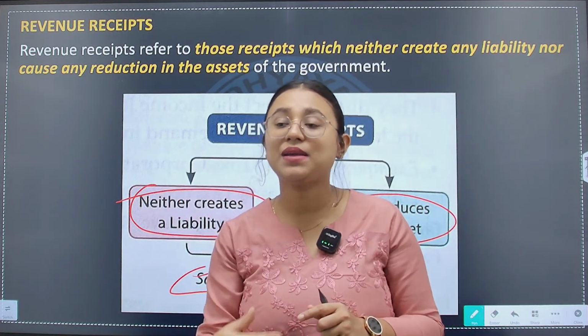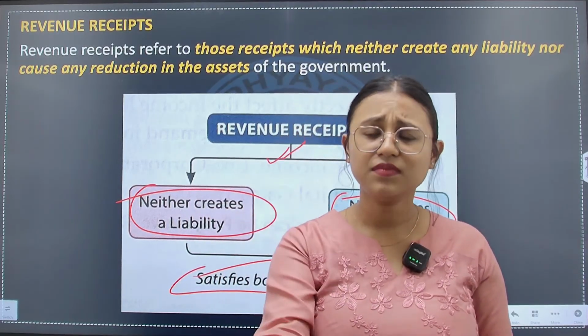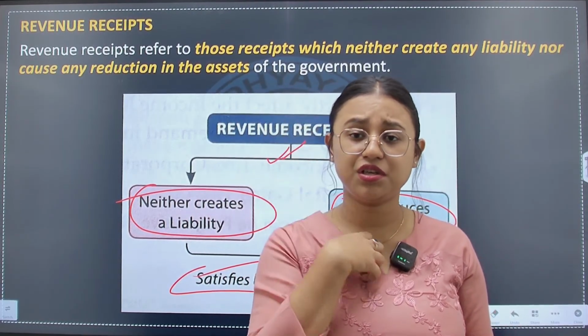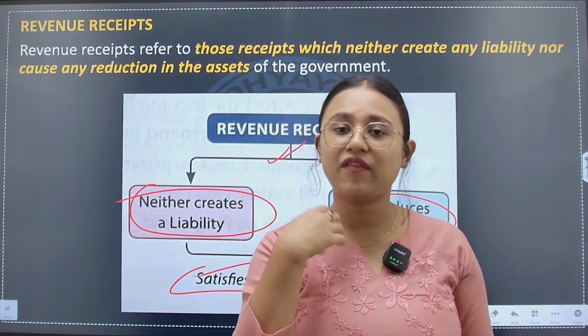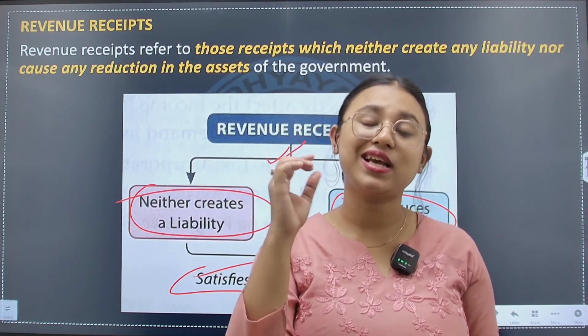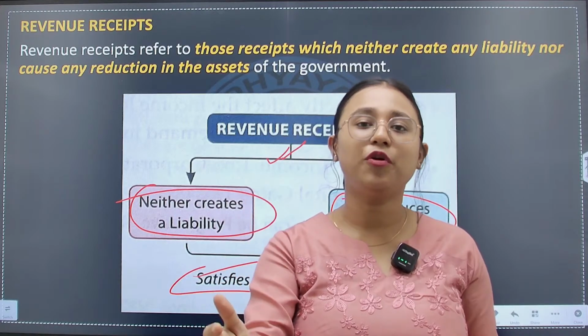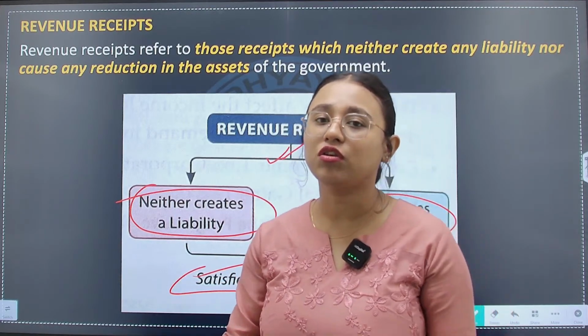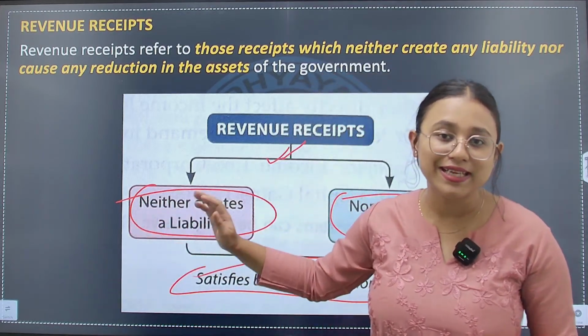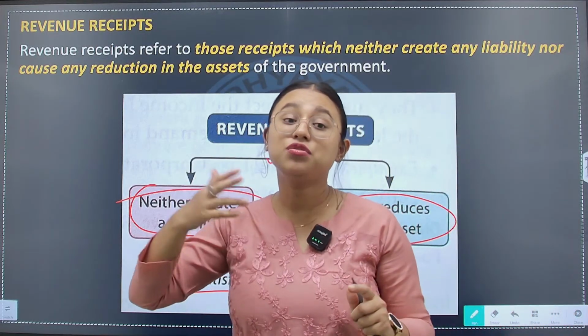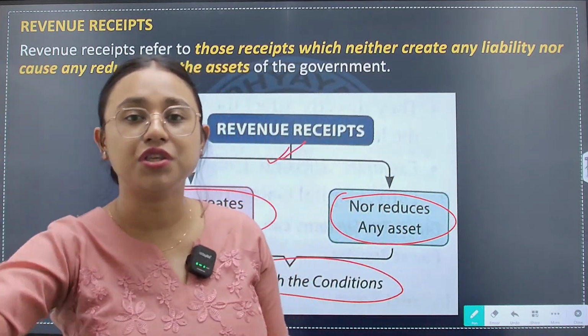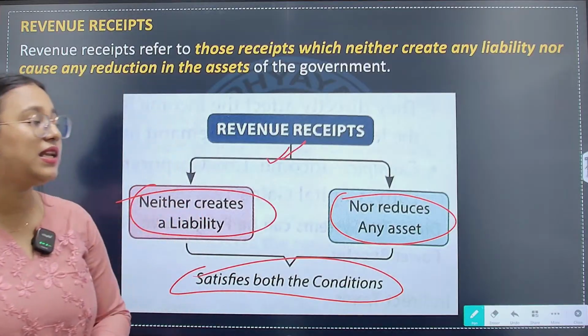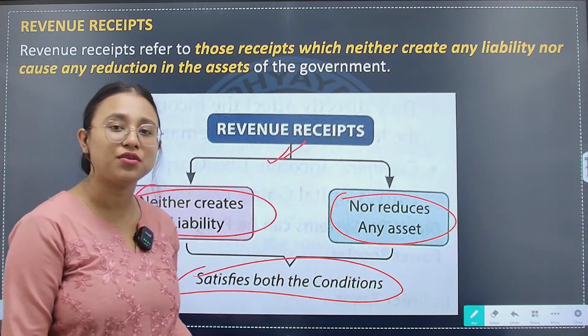It is a transfer from the citizen, in the form of taxation, to the government, and the government will not have to return it to that person after a point of time. So when we are talking about revenue, it does not create any liability on the government to return it on any future date. On the other hand, it does not reduce any asset of the government.